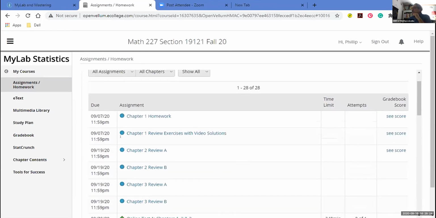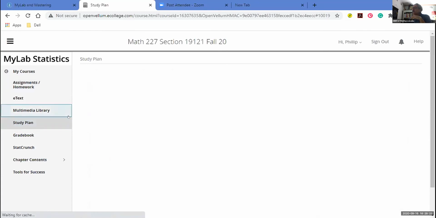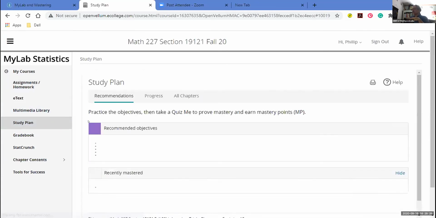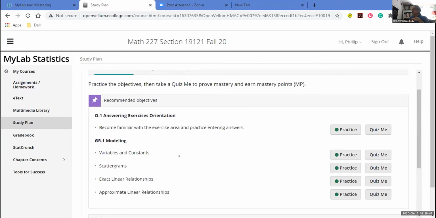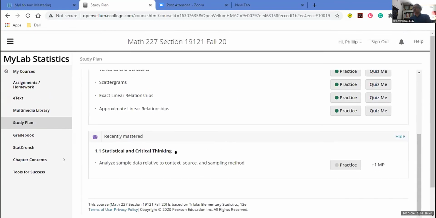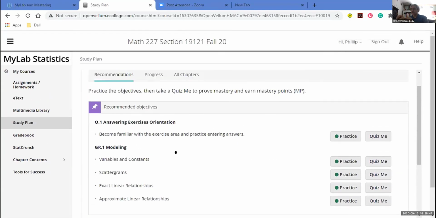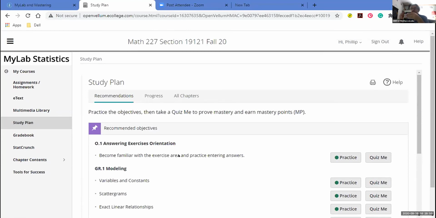So you do have a bunch of other options. Under the study plan, the program generates problems for you based on what you did wrong. So there are a bunch of practice problems and you can quiz yourself. None of these are mandatory. This is just optional for the topics that you're struggling with. I suggest that you target the problems that you submitted and work on the solutions to those. As time allows, or if you need more help, you can use the study plan or go to the quizzes or other supplements that you have there. Does that make sense, Boyle?